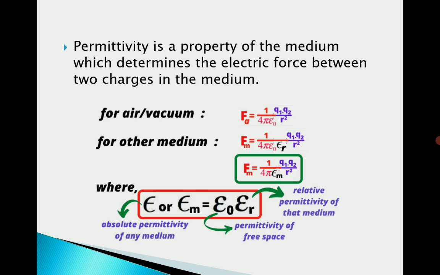So absolute permittivity is represented by epsilon and also epsilon m. Here we have the relation between the relative permittivity, absolute permittivity, and the permittivity of free space. If we have to calculate the relative permittivity, or the absolute permittivity, we can do it with the same formula. Hopefully you understood. Let's proceed.